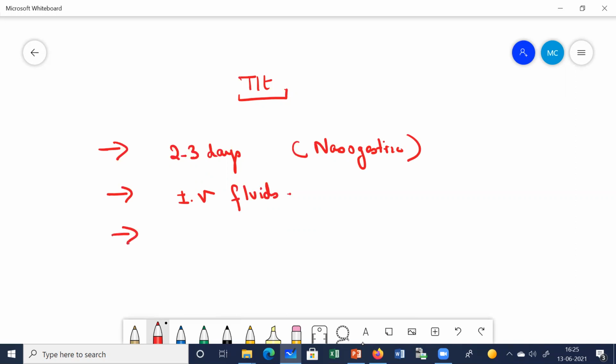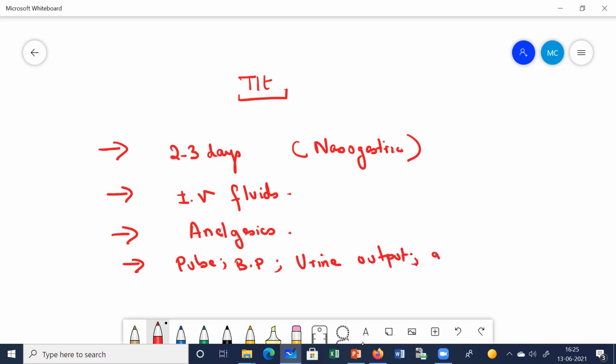The patient is having acute pain, so you're going to control the pain by giving analgesics. What else are you going to do? Obviously, you have to monitor the pulse, the blood pressure, and what else? The urine output, blood glucose, calcium. All these things need to be monitored. Glucose monitoring is very important here. Calcium monitoring, PaO2, oxygen, carbon dioxide, blood gas monitoring is also very important.